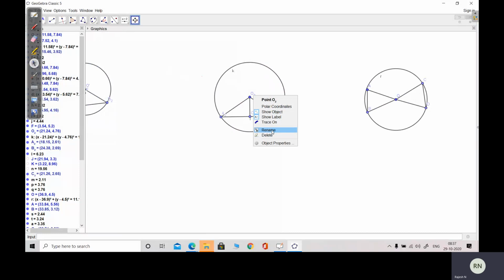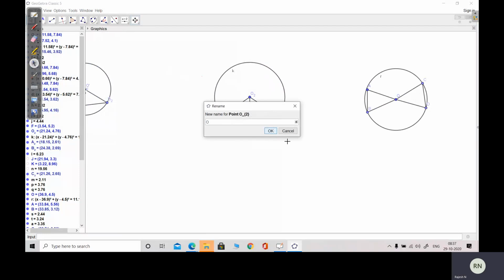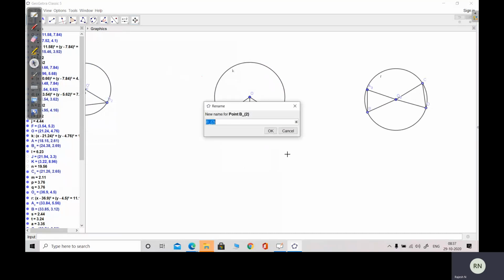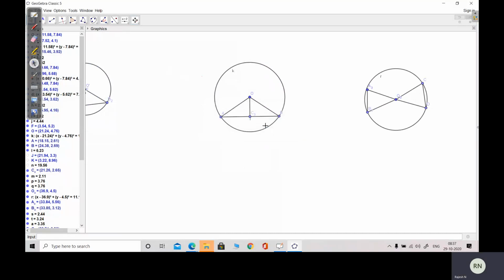Now you see, O is the center of a circle. AB is a chord. OC is perpendicular to AB.